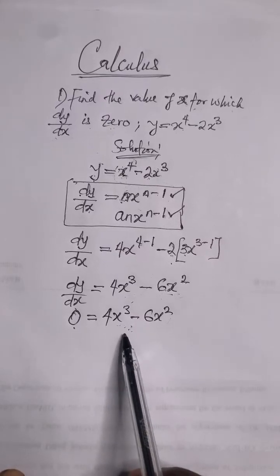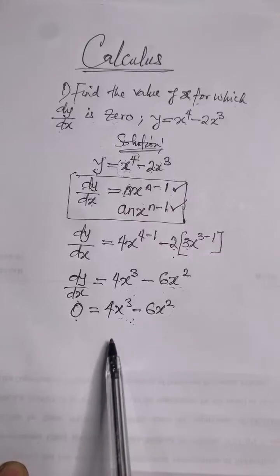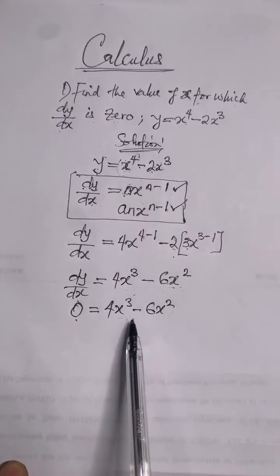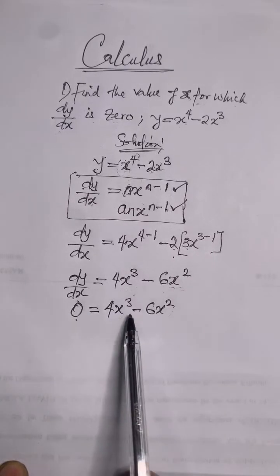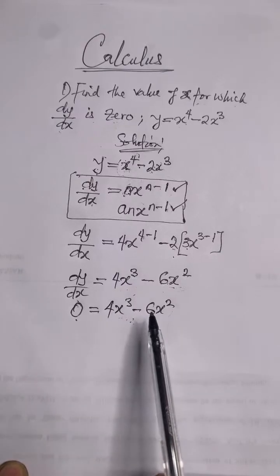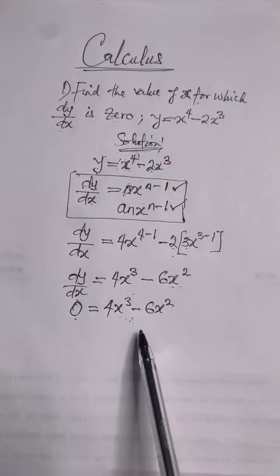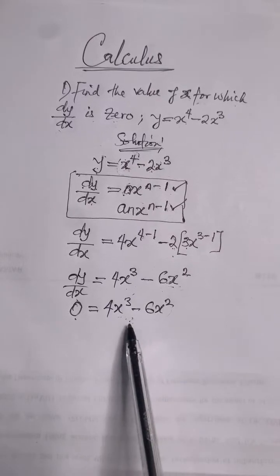Okay, moving forward. Now, some of you will have a choice. At this point, what would you do? Everybody talk to me in the comment section. How would you be able to find your x? Some will say, let's move this negative 6x squared to the left. Either one that you want to. Just tell me, everybody, let's go. What can we do to get the value of x? If this were an exam condition and they say find x in this kind of question, what would you do?